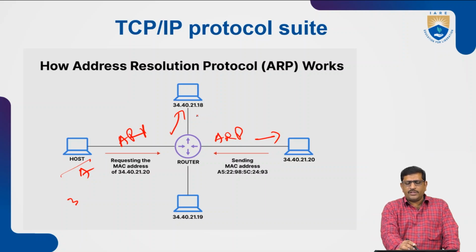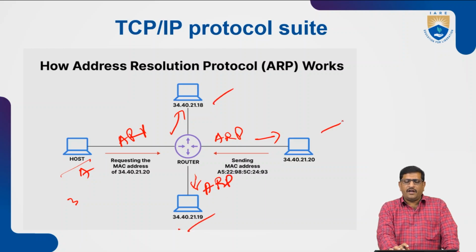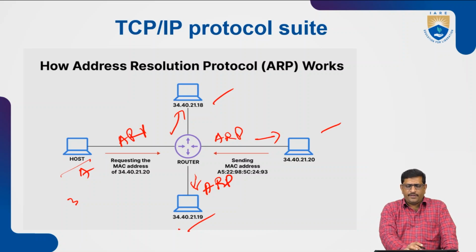ARP is sent to this device, and also to this device. To all the devices, the Address Resolution Protocol request is sent. Host A is requesting the MAC address of whichever device has this IP address.